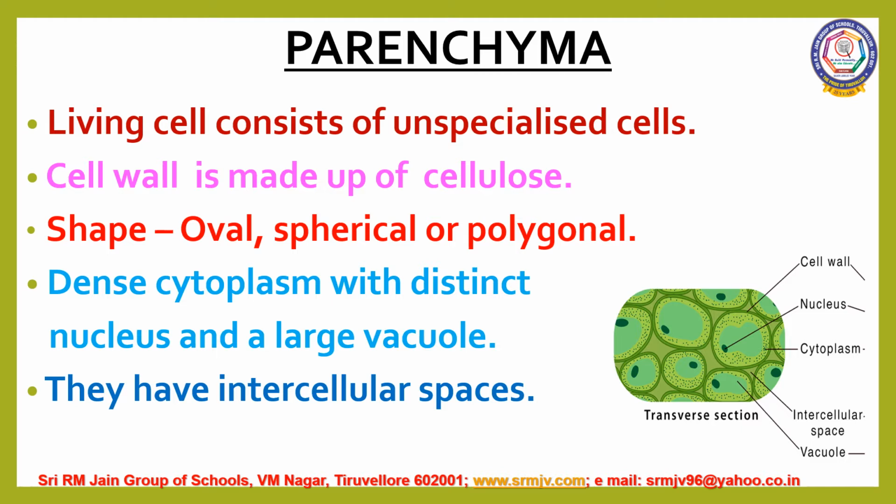The parenchyma tissue is a living cell consists of unspecialized cells with thin cell walls. Cell wall is made up of cellulose. They could be oval, spherical or polygonal in shape. They contain dense cytoplasm with distinct nucleus and a large vacuole. They are loosely packed and have large intercellular spaces between them.